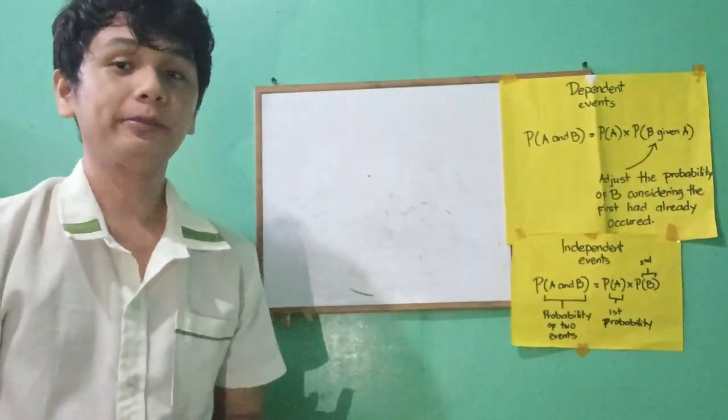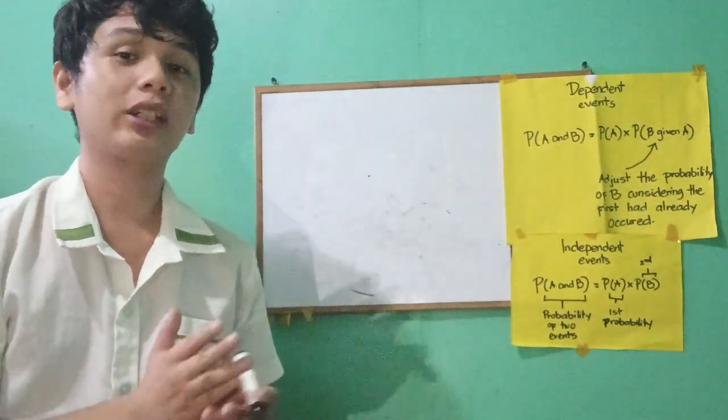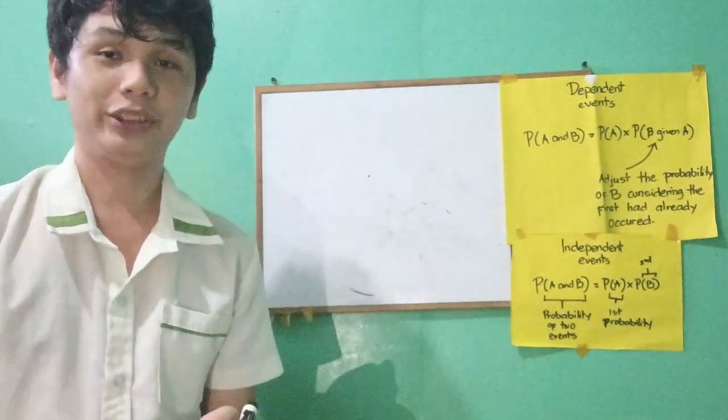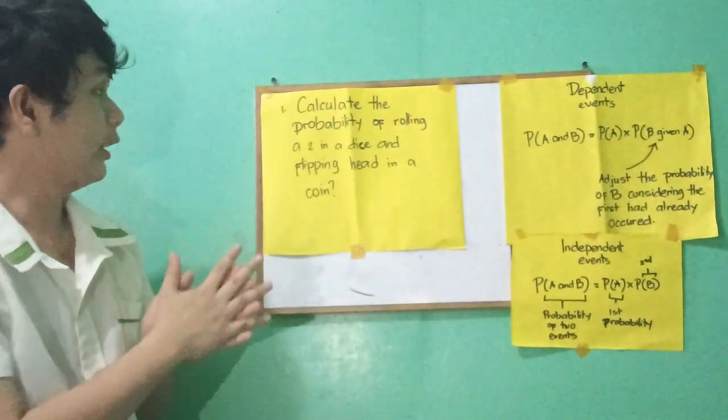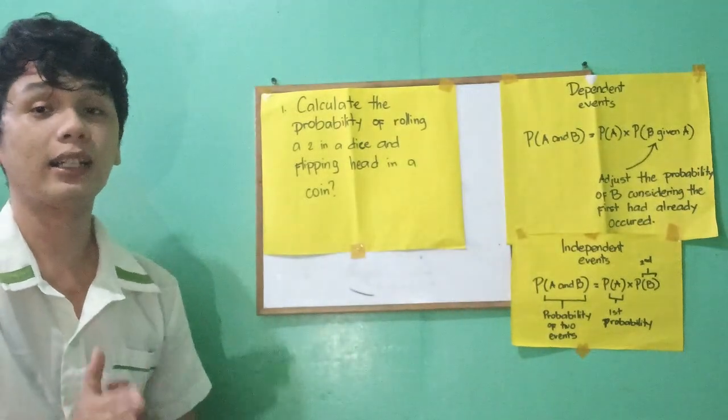Now it's your turn to solve the problem. I have two problems here. You can solve these on your own, and you can pause this video to solve them. The first problem: calculate the probability of rolling a 2 on a die and flipping heads on a coin.